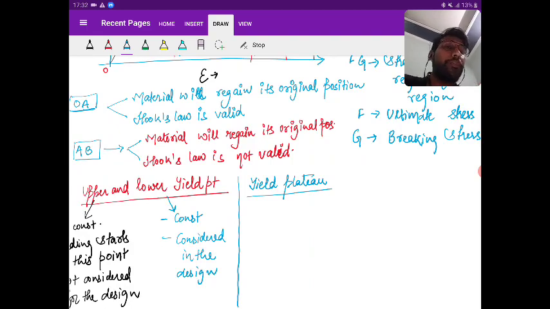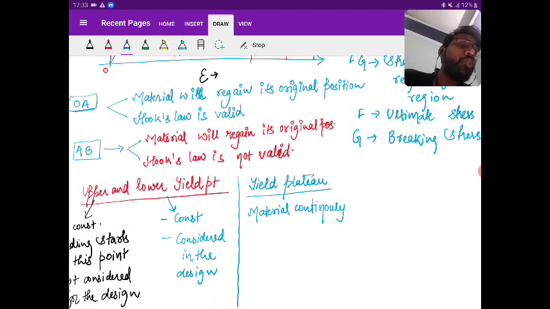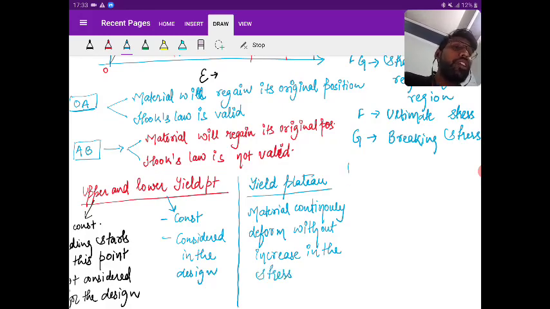Is it clear? So that is your yield plateau.